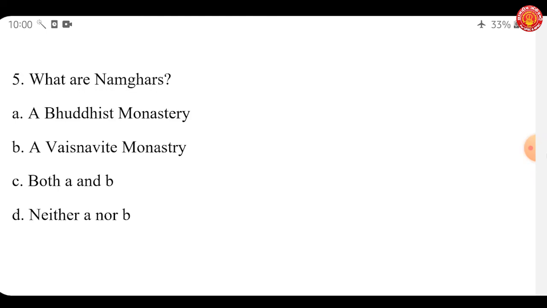Namghars were introduced in Assam by the Vaishnavite saints Damodara Deva, Madhavadeva and Sankaradeva for Assamese people, where they can practice culture and Nam, that is devotional songs, and Bhakti, that is devotion to God.